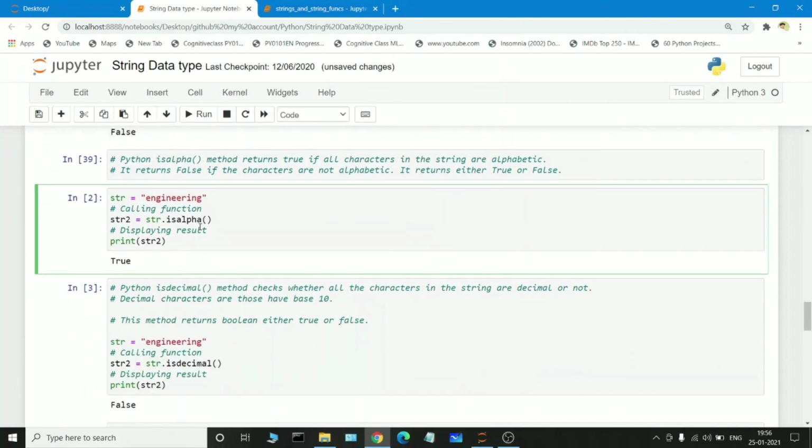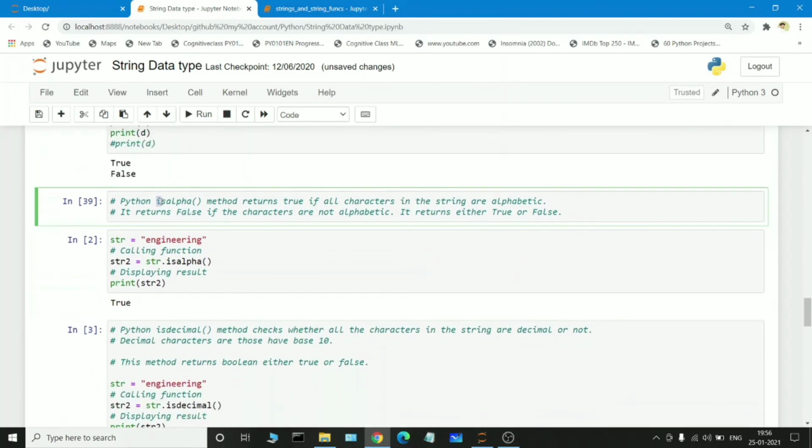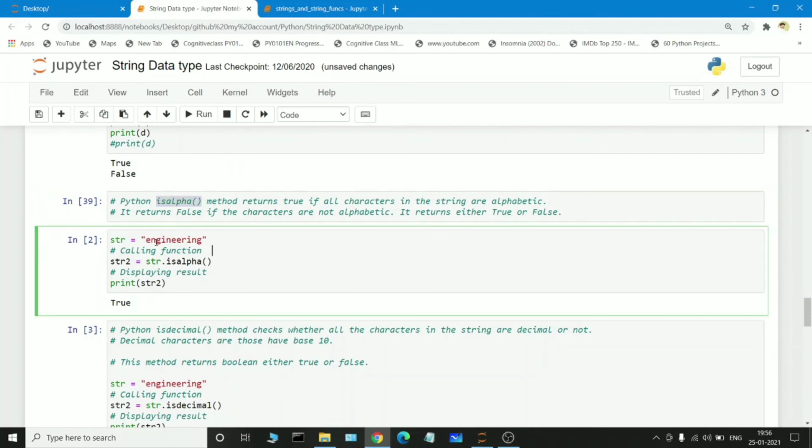So coming to another function known as isalpha. Isalpha is another function. If we pass a string here, engineering. So first of all, we should know the purpose of isalpha. The Python isalpha method returns true if all the characters in the string are alphabetic. We can also pass numerals, but isalpha is used to find whether the particular string has only alphabetic characters or not.